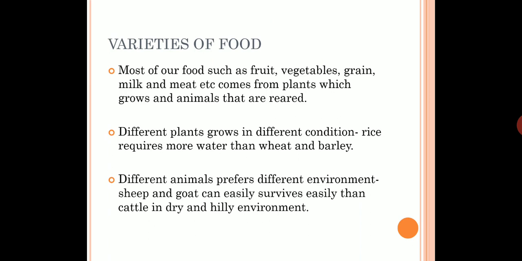You know that we eat many kinds of fruits, many vegetables in day to day life. There are many grains which come from the agriculture land, and the milk and meat which we get from the animals. So fruit, vegetable, grain come from the plants which we grow, and milk and meat etc. we get from the animals that are reared.